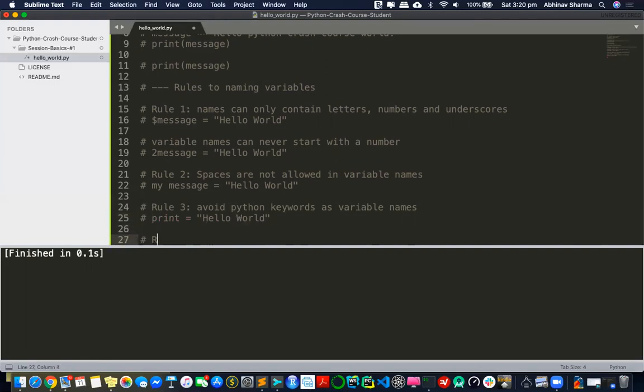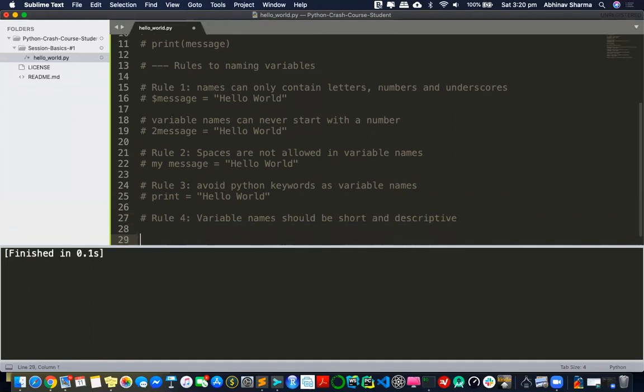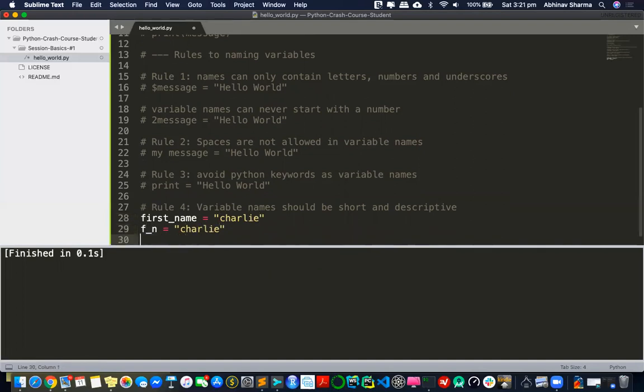Then let's go to the next rule. It's not mandatory, but Python says that variable names should be short and descriptive. I'll show you why. If I say first_name is Charlie, and if I say fn is Charlie, which is a better variable name? The first one, obviously, because it's more descriptive.